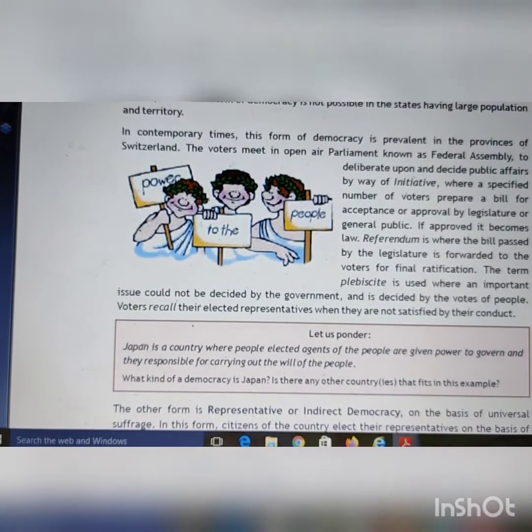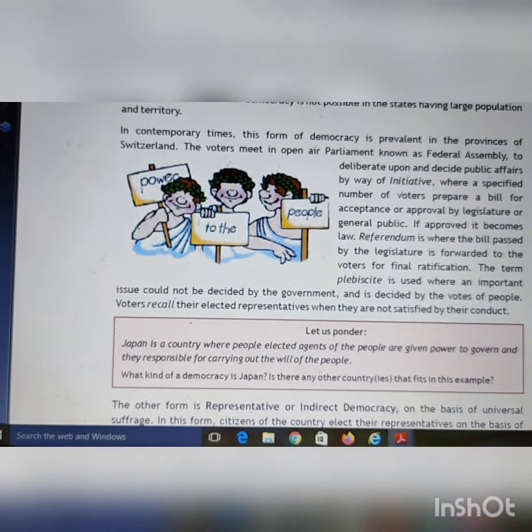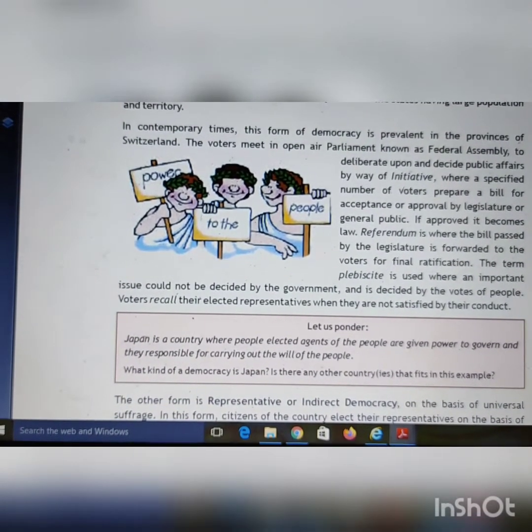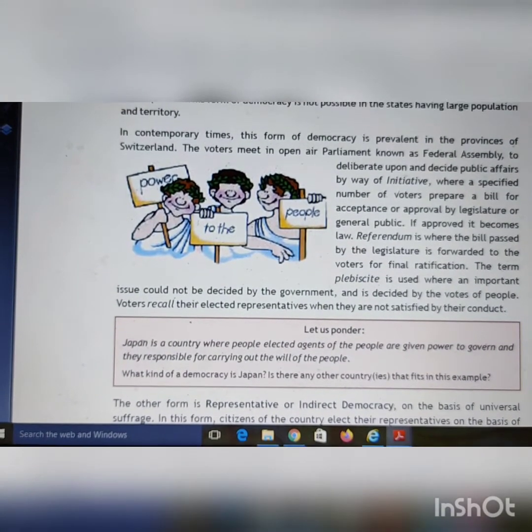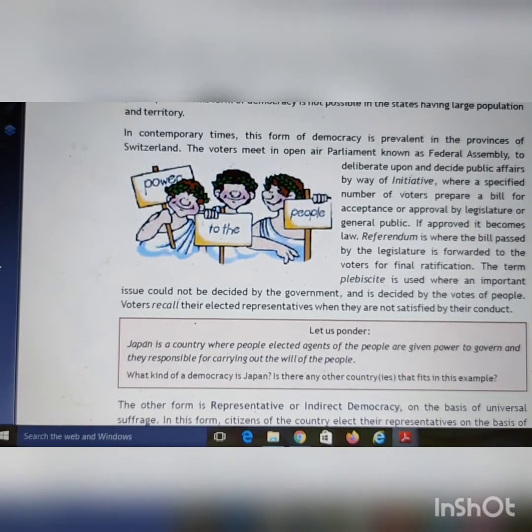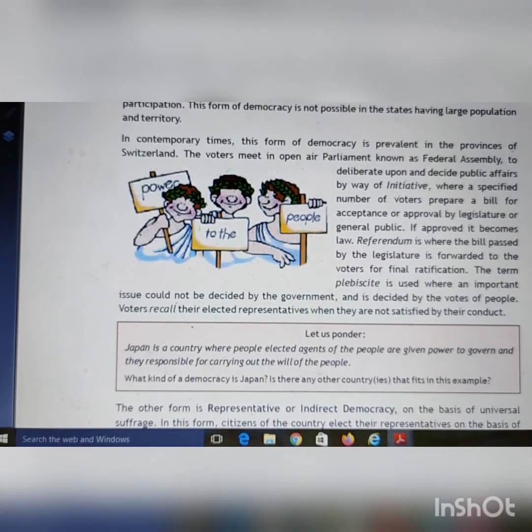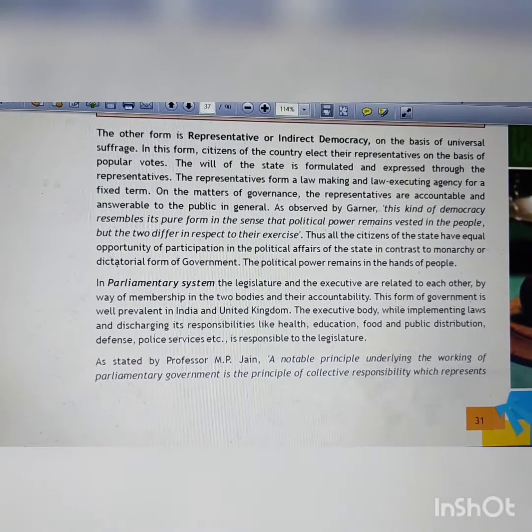ठीक है. And voters change their elected representatives when they are not satisfied with the conduct or with the works that they have done. You may have seen governments get changed time and again, right? This was all about direct democracy.